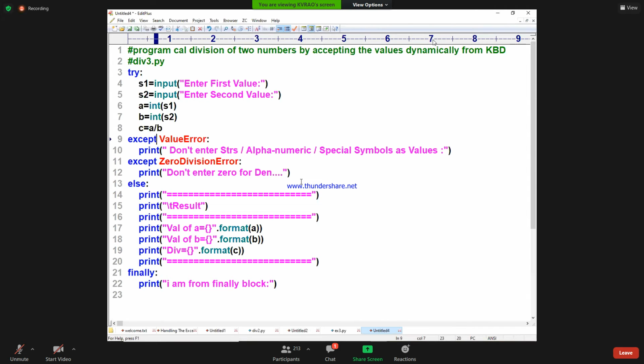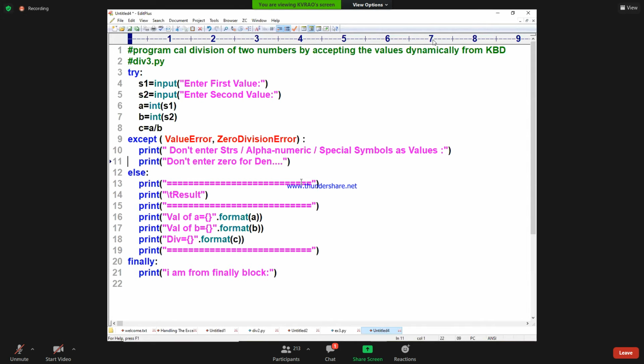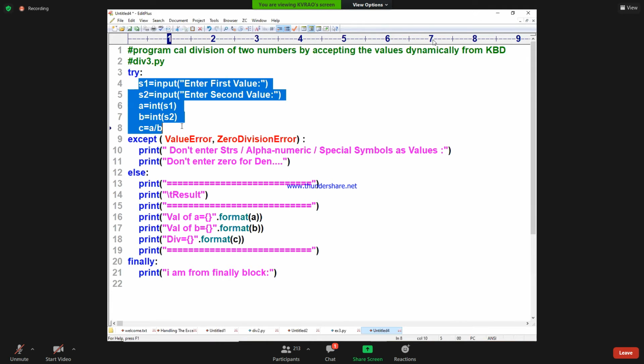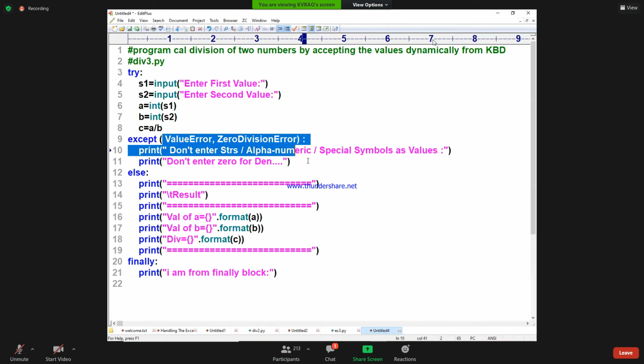What I am doing is, except of, in the brackets I will write ValueError, comma, ZeroDivisionError, close. And whatever except blocks are there, don't write them as separate except blocks. So I'm reducing a little bit of code. But what is the problem here? There is no problem at all. What exceptions are occurring? I'm handling all of them at once.